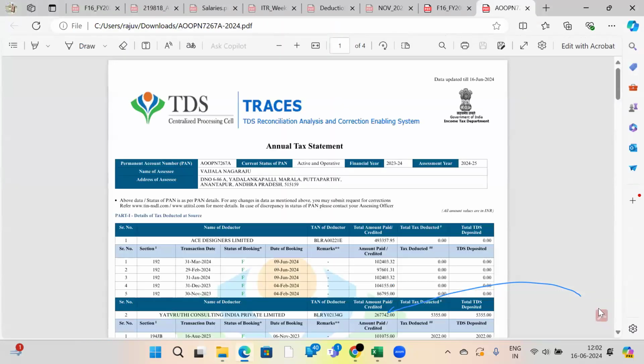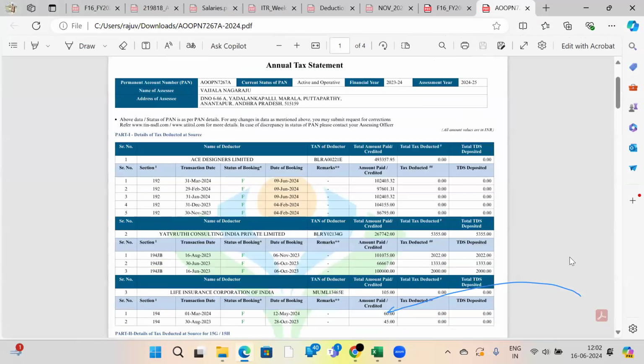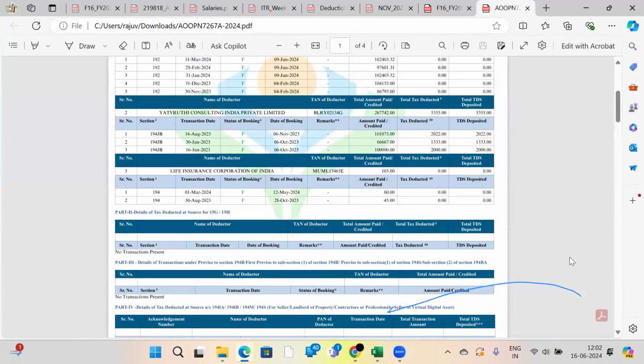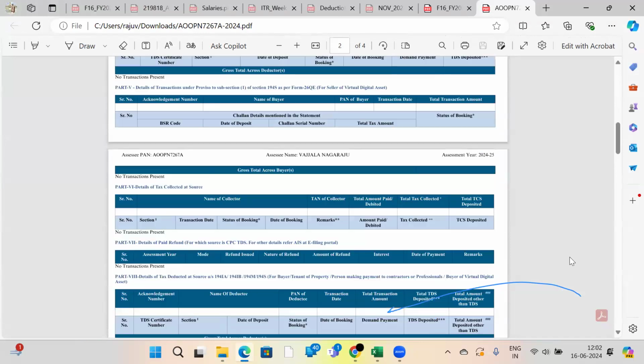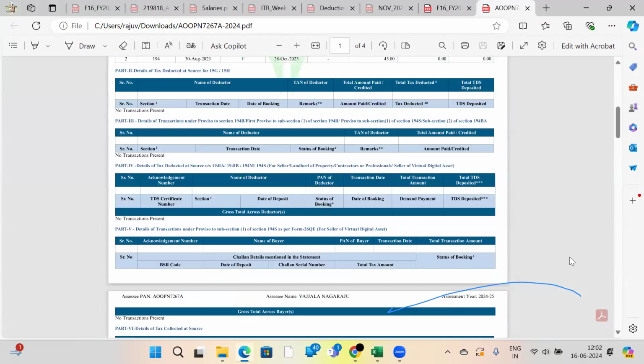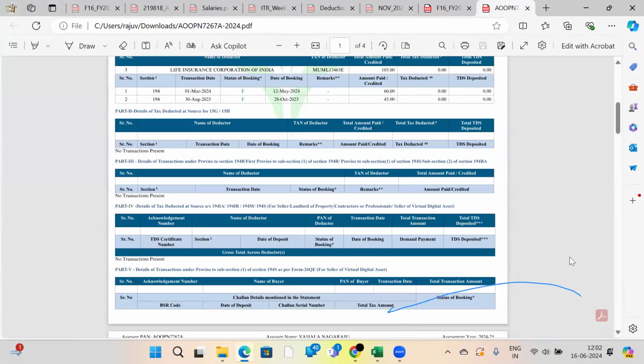Just open like this. This is the salary. This is the form 26AS. This is one you will check yourself. Who are all deducted? What is the amount deducted? Like that and all you can check.